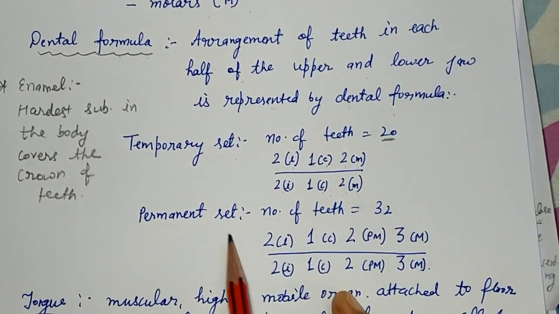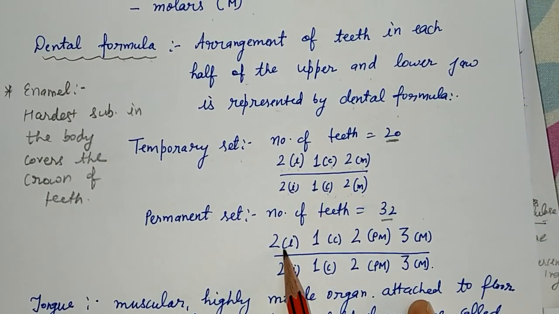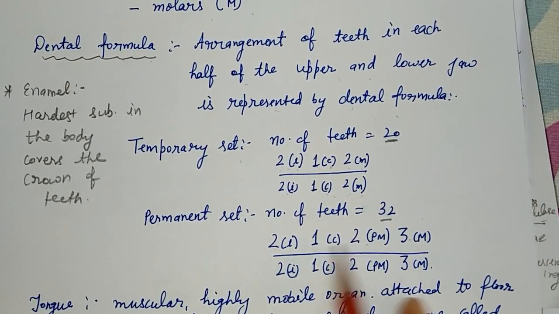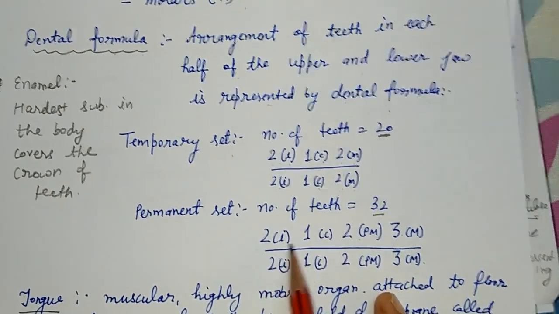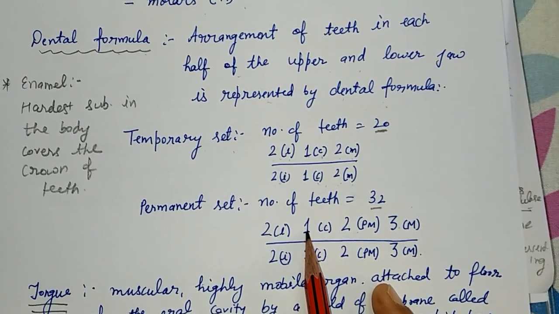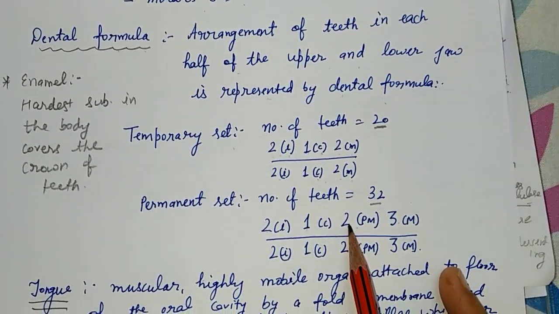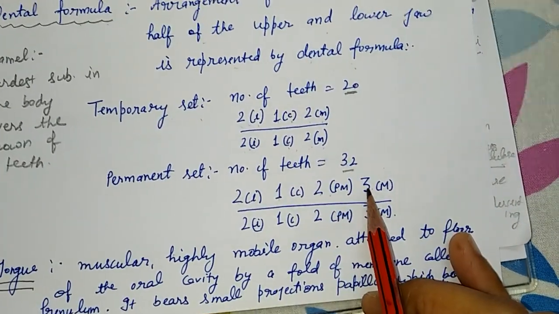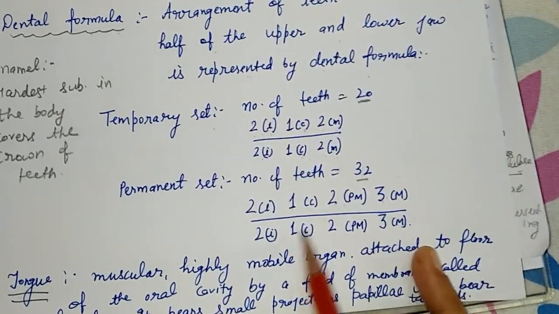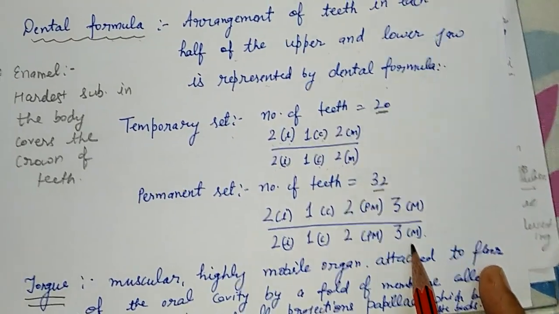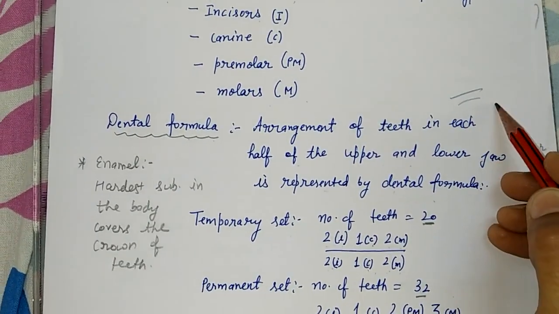But in the permanent set there are 32 teeth. That arrangement is 2 1 2 3. That is 2 pairs, meaning 4 incisors; 1 pair, meaning 2 canines; 2 pairs, meaning 4 premolars in the upper jaw; and 3 pairs of molars, that is 6 molars in the upper jaw. Same arrangement in the lower jaw. So that is called the dental formula, and it is very, very important.